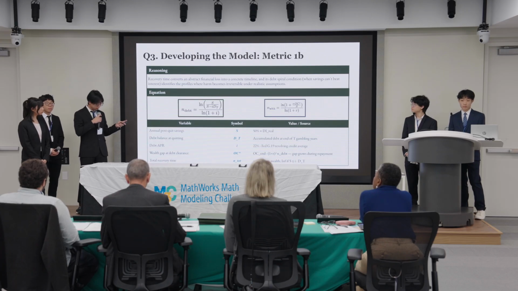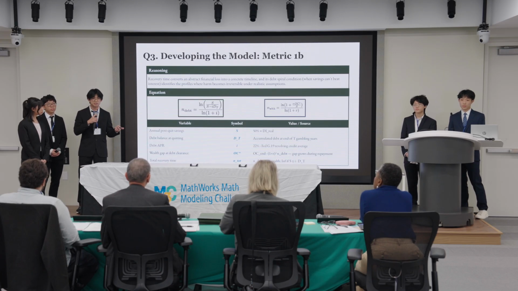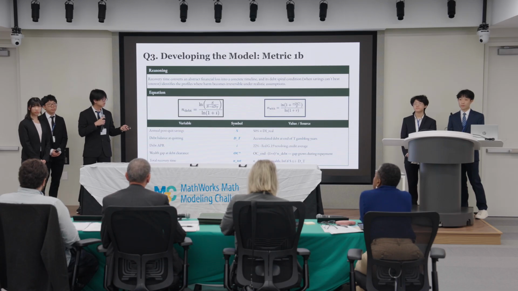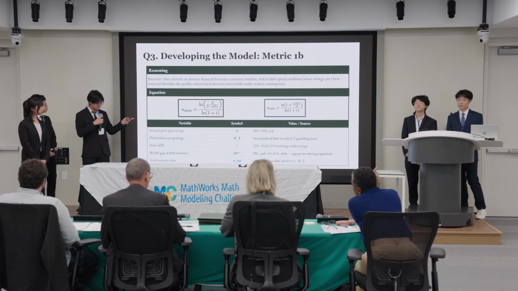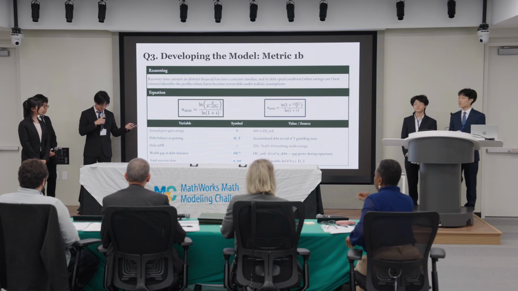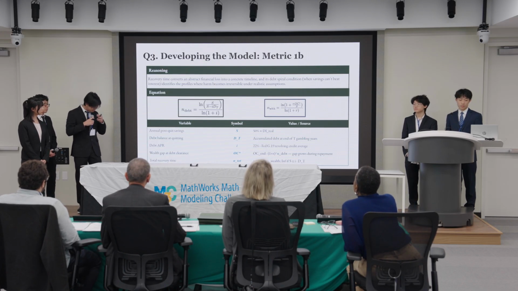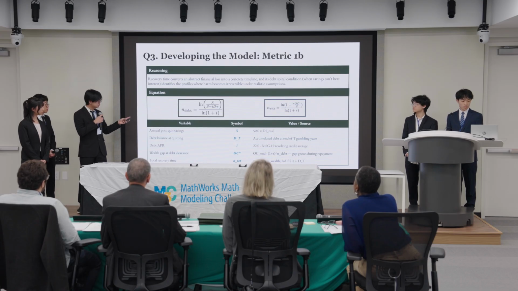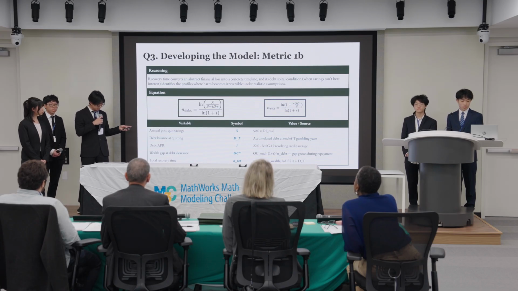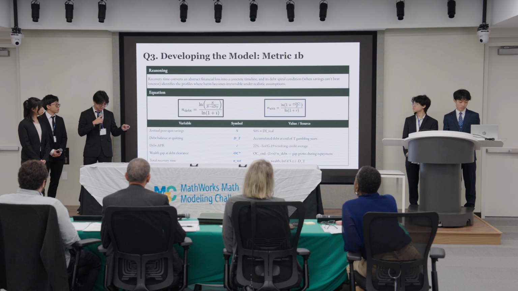For metric 1B, it is recovery time. Recovery time converts the financial loss into a metric of time, which is what the general public would want to know. It's the sum of 2 components: end debt, the years needed to pay off the accumulated debt, and end wealth, the years needed to then rebuild that wealth. DT is the debt balance accumulated during the gambling years, which the recovery process then has to clear before any wealth rebuilding can start.